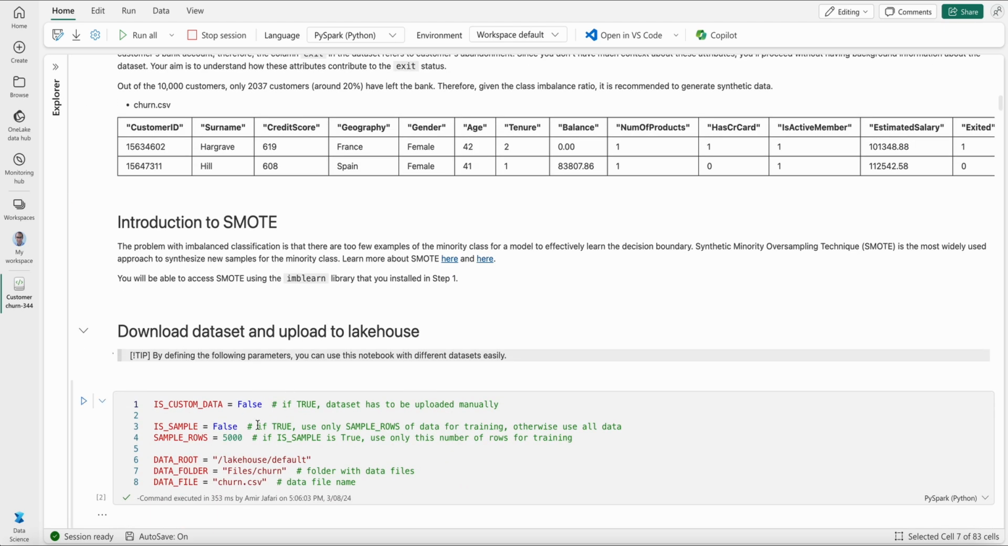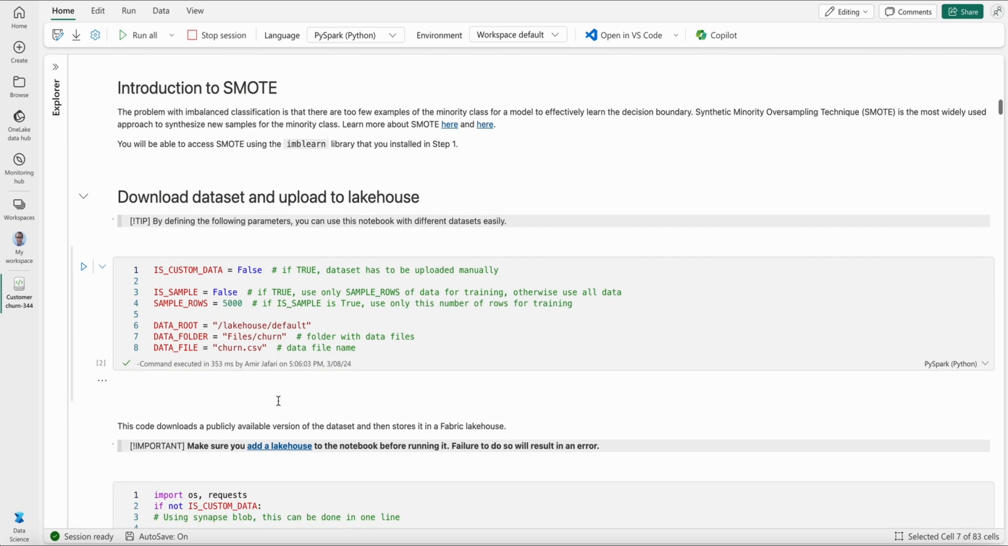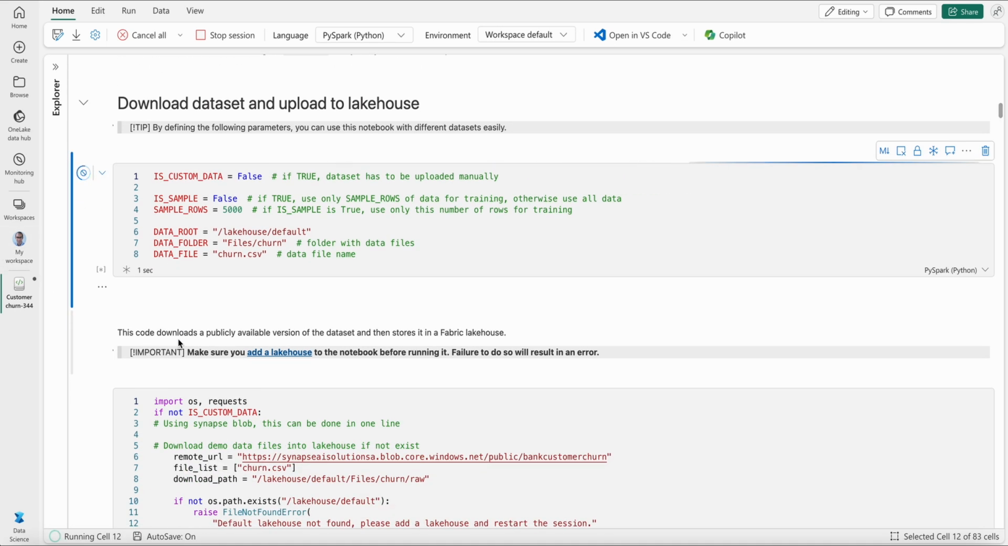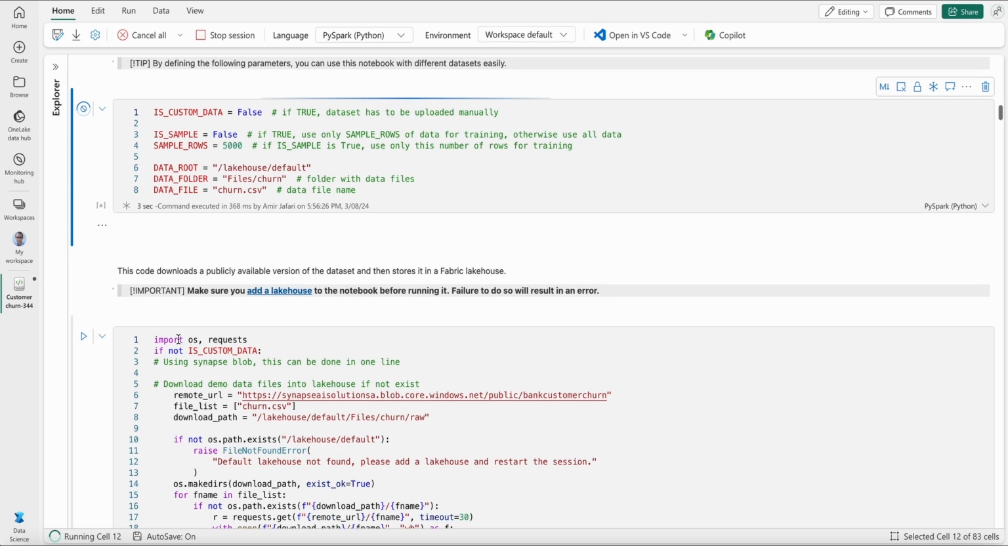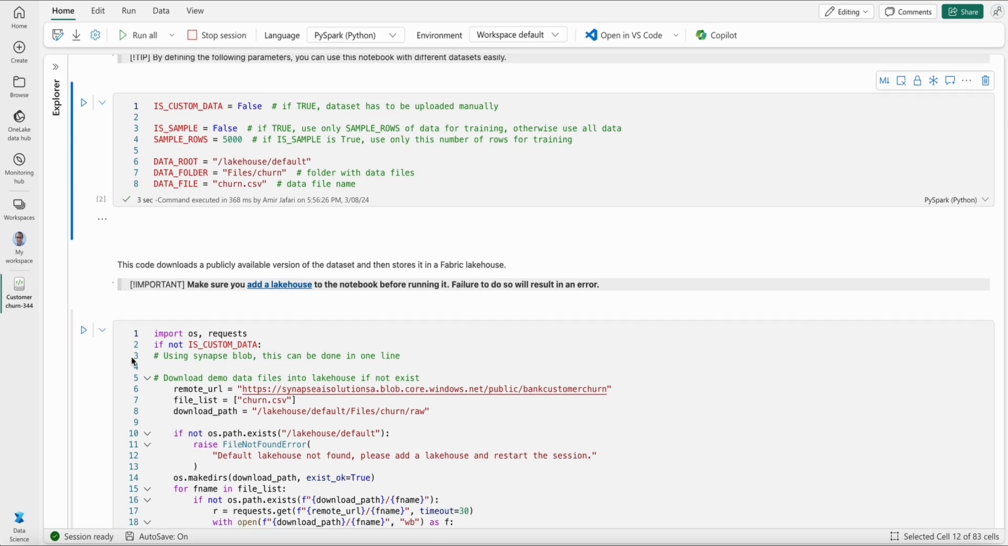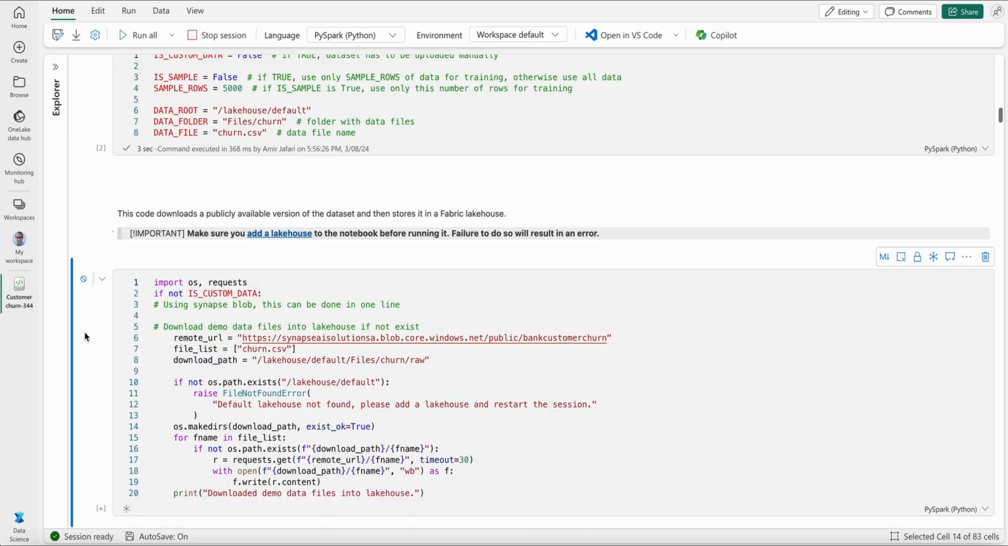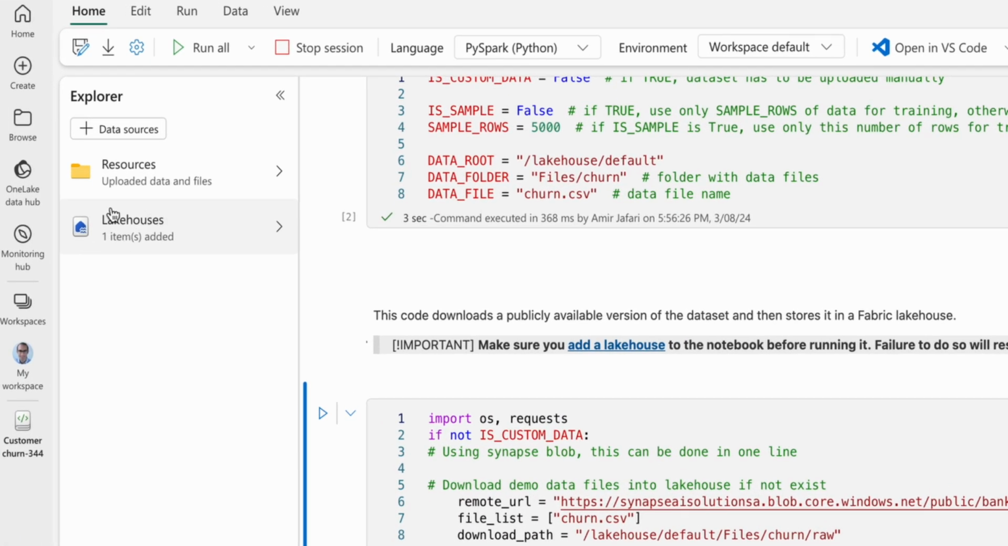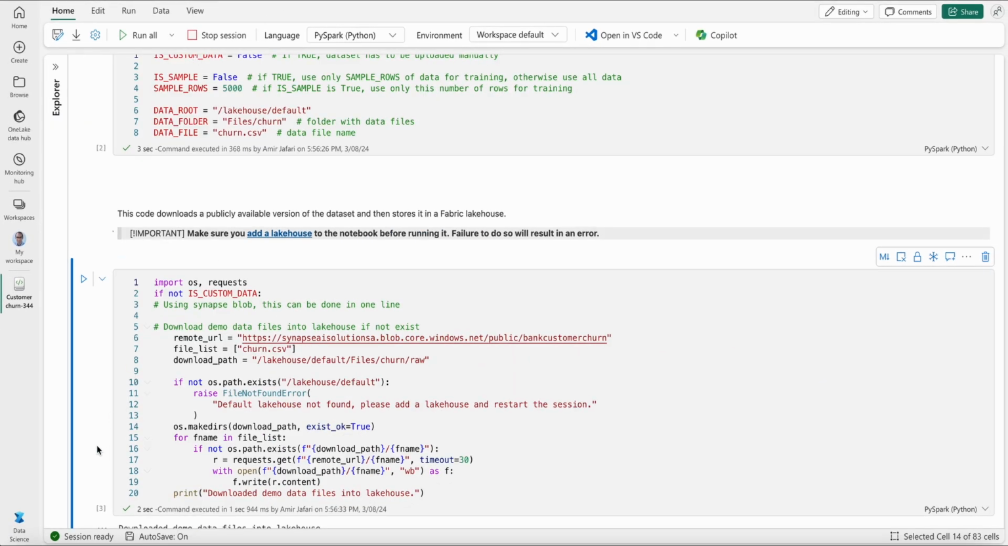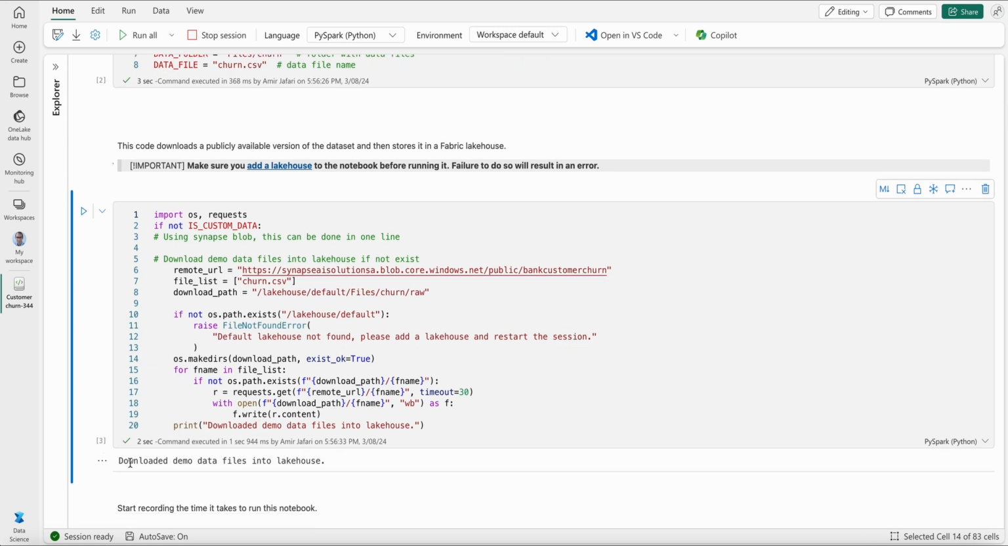So we have done that, and we can set some parameters in this sample, such as where the data root folder is and what the file name is. You can also set a parameter to decide whether you want to use all of your data for training or a sample of it. So let's just run that. The data already exists on some blob storage, so we're going to download the data from the blob storage and upload it to our lakehouse. And this is our lakehouse here. One lakehouse is already added here, so our data is now also in the lakehouse. You can see that it has run.